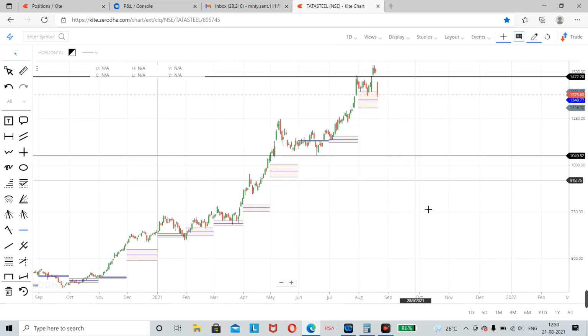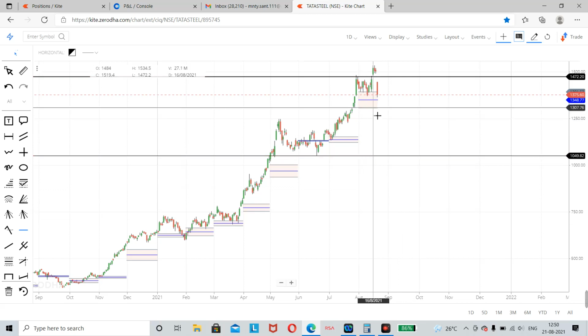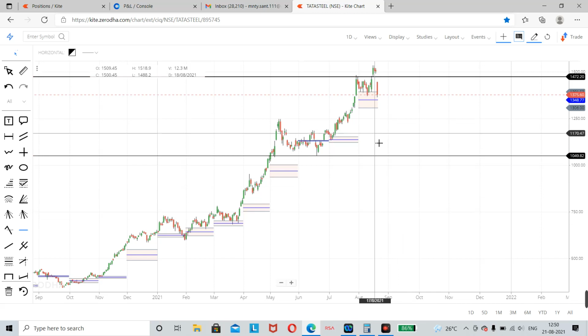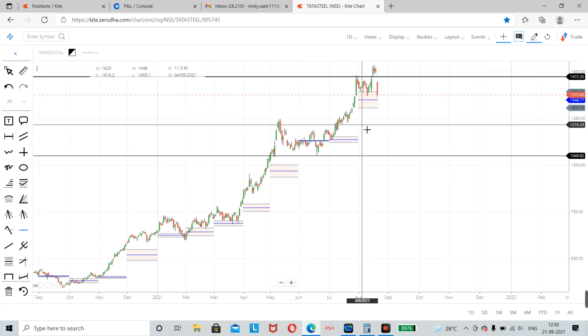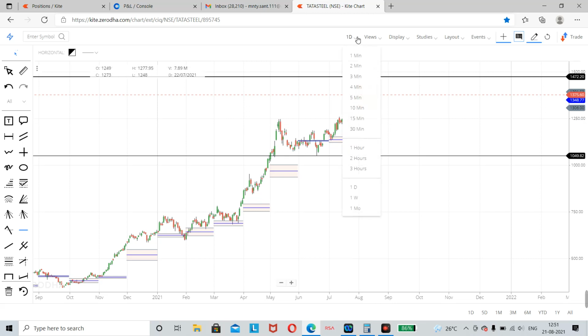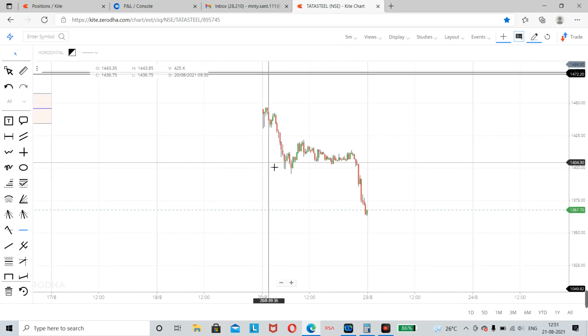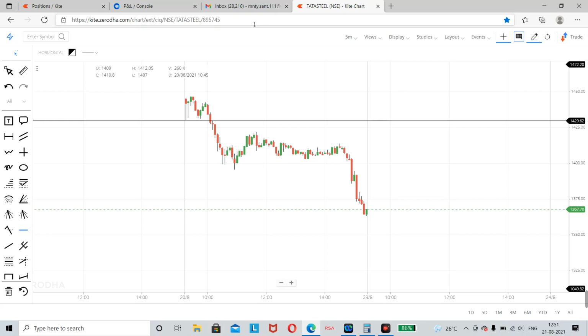For investors, Tata Steel is still looking bullish till this level is taken out. For investors, there is no reason to panic. You can add slowly at all these levels on the way down. But a position trader cannot hold Tata Steel for a longer time. The time horizon is between 2 months or 3 months, and they look at support and resistance, and accordingly decide on entry and exit. So for long term investors, Tata Steel still looks bullish, but for position traders, it is looking slightly negative now. So this is the trade of Tata Steel.